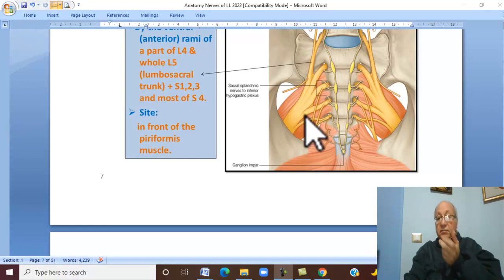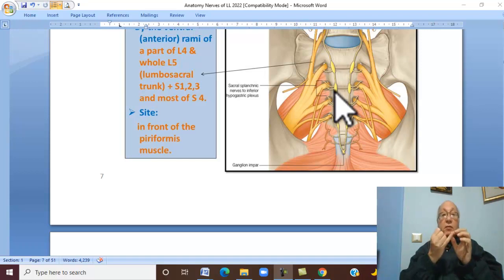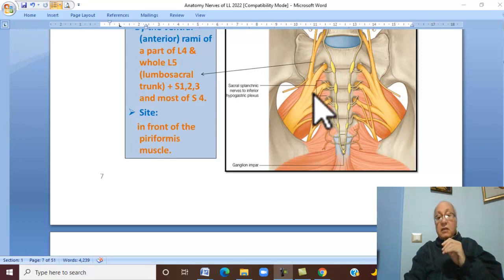Other branches from the sacral plexus are cutaneous: perforating cutaneous nerve and posterior cutaneous nerve of the thigh. From the anterior aspect, nerves to muscles, obturator internus and quadratus femoris.